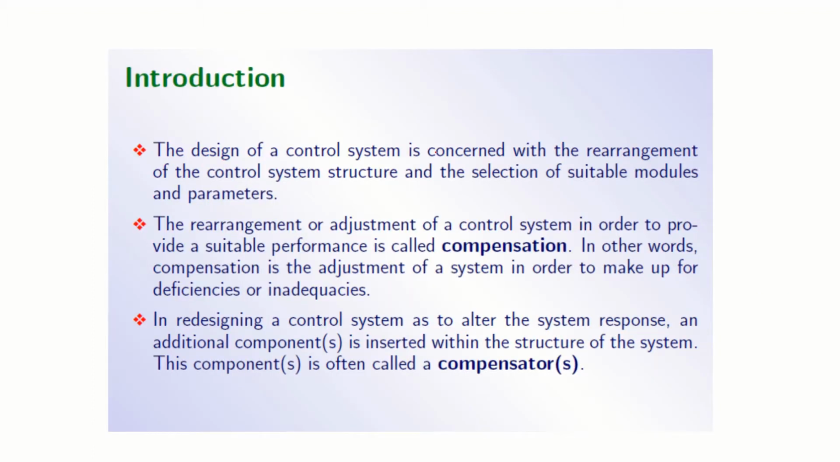Now, the design of a control system is concerned with rearrangement of the control system structure and the selection of suitable modules and parameters. The rearrangement or adjustment of a control system in order to provide suitable performance is called compensation. In other words, compensation is the adjustment of a system in order to make up for deficiencies or inadequacies. In designing a control system, to alter the system response, an additional component or components are inserted within the structure of the system. This component we call a compensator.